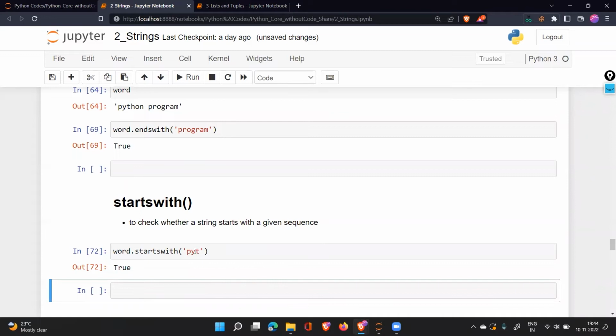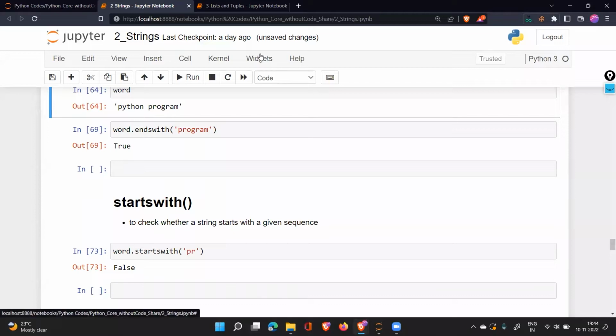Yeah. But if I say, is it starting with PR? No, it is not starting with PR. So whatever statement, whatever text you have taken, it will check with the very start of the text. That is, is it starting with these characters that we have given or not? That is the work of starts with. So these are very simple and straightforward things. No complexity is there, no logic, just a straightforward answer.